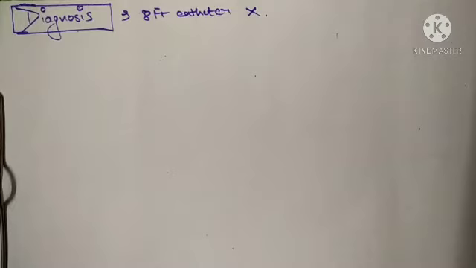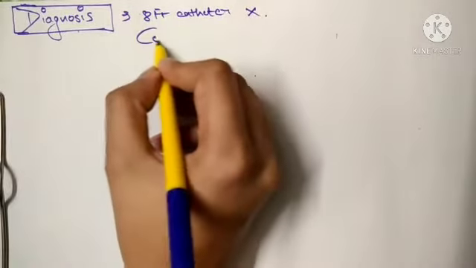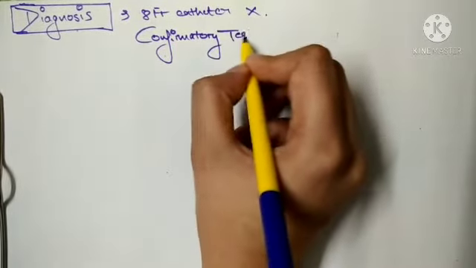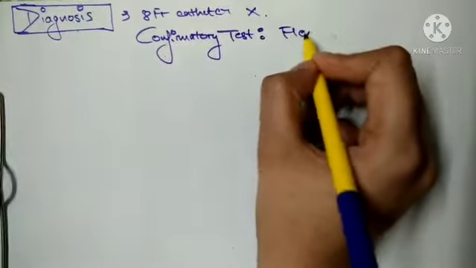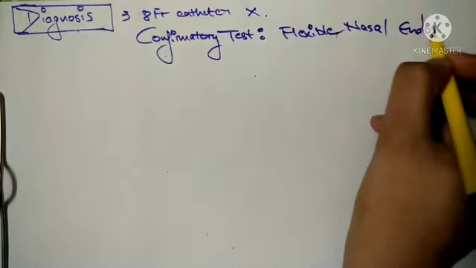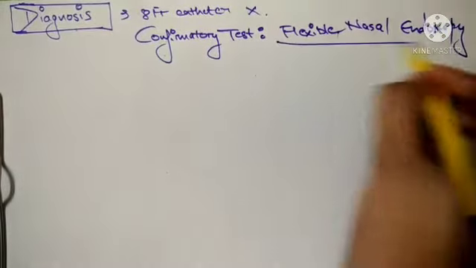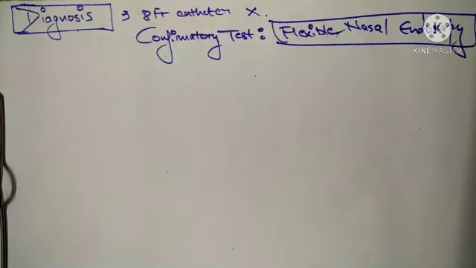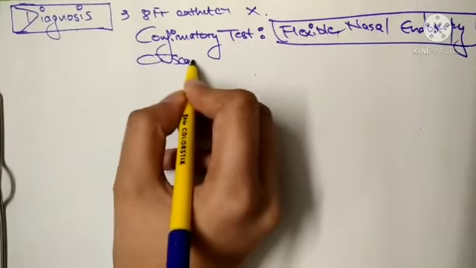Now how will you confirm? The confirmatory test, a very important point, for choanal atresia is flexible nasal endoscopy. Obviously the problem is in the nose, so flexible nasal endoscopy helps you confirm the diagnosis in the newborn. Next is the CT scan.